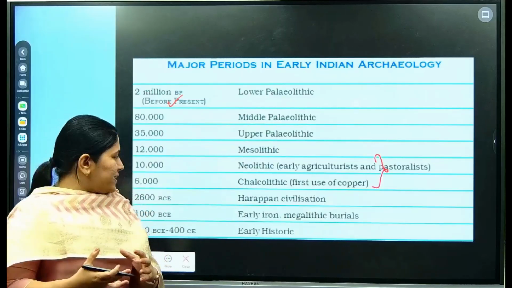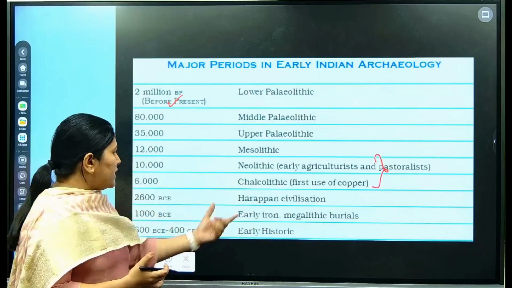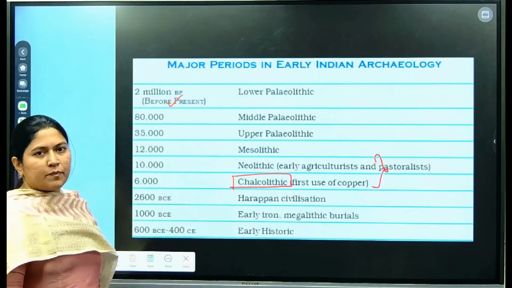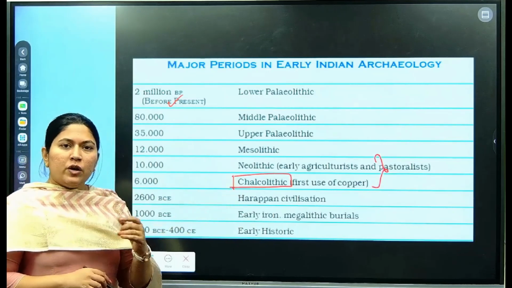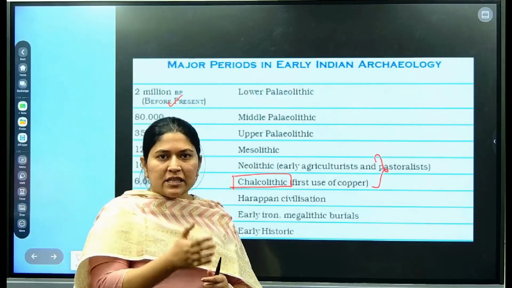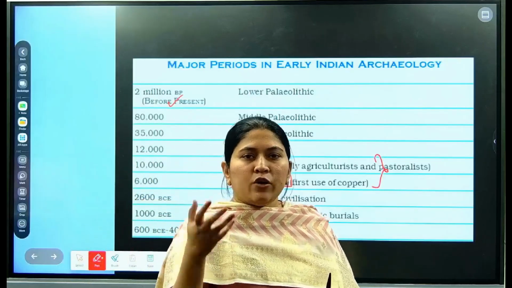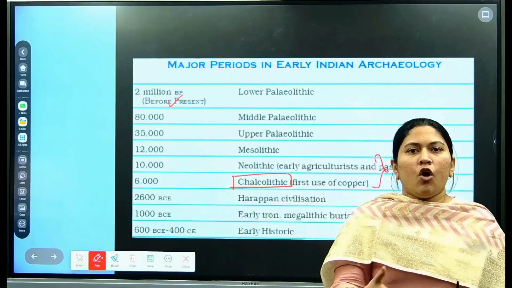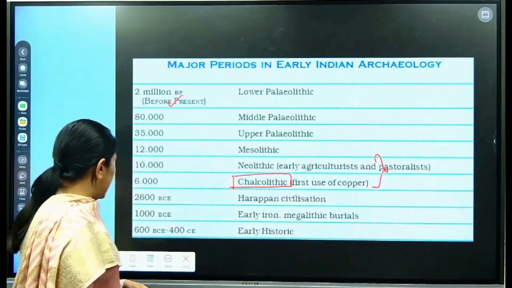At the mature stage of the Copper Age, what we call the Chalcolithic Age, we also find other elements being used, like silver, gold, copper and bronze. All these evidences we'll get in the upcoming Harappan Age or the Indus Valley Civilization. So let us start with today's session.